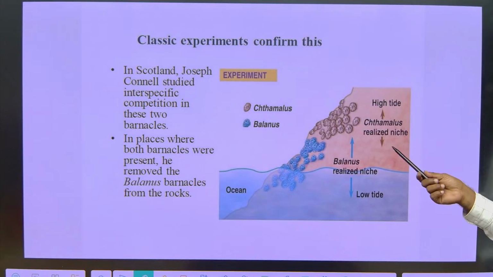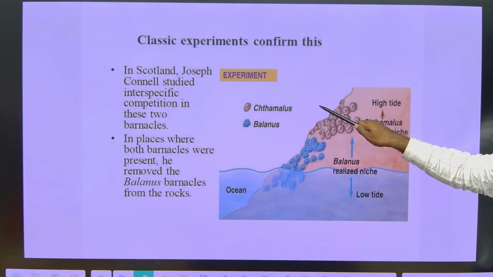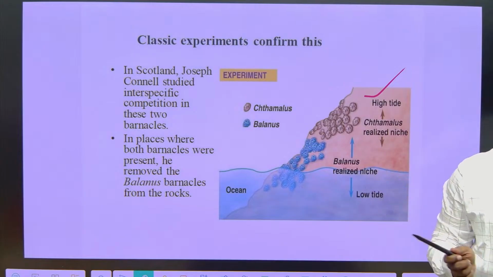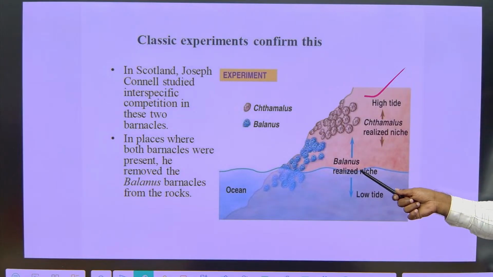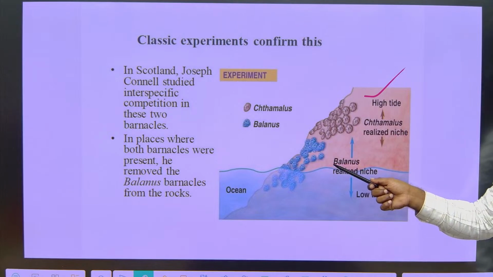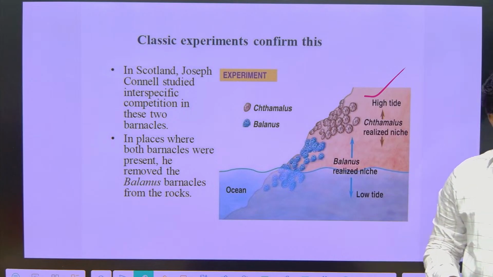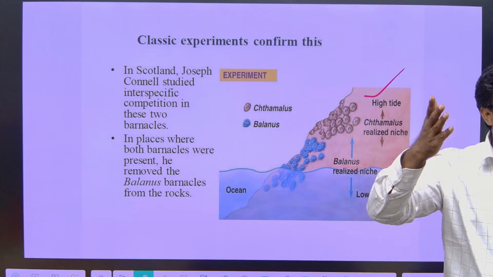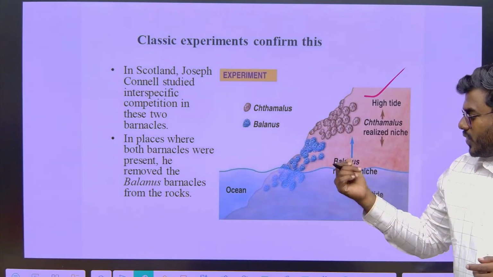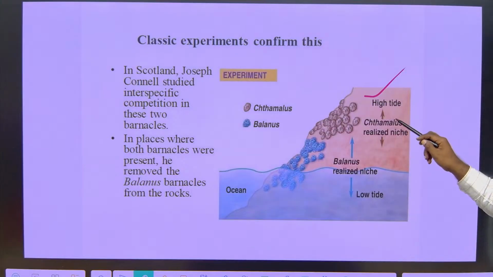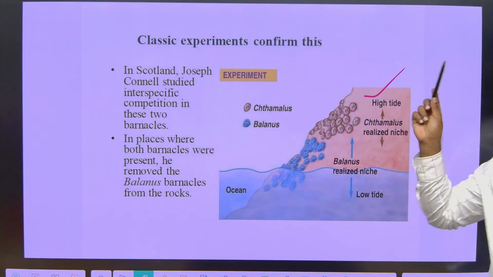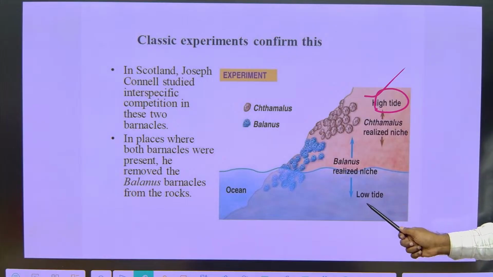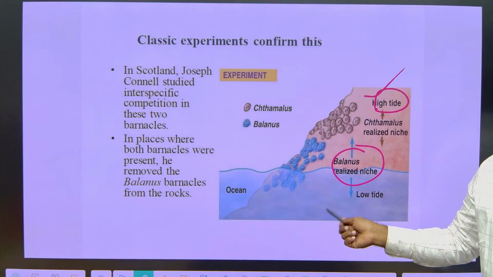See here, all of you focus on where this Thymallus is living, on which tide? High tide region. High tide region means where the water quantity is very low, where the rocks are exposed to the sunlight. And can you observe the Balanus, which is powerful, where it is living? In the low tide, which means mostly they are covered by water. If they come above the water level, they can't survive for a long period of time due to the high exposure to the sunlight. But Thymallus, even though it is very small, can easily tolerate the sunlight. So Thymallus only lives on the high tide, and Balanus is living only in the low tide.